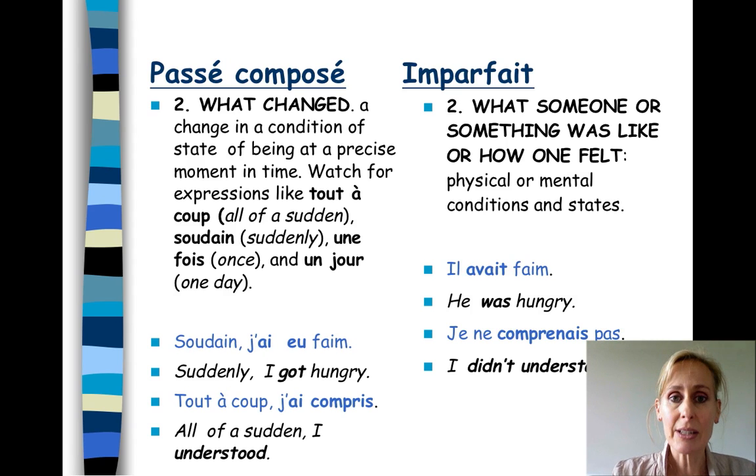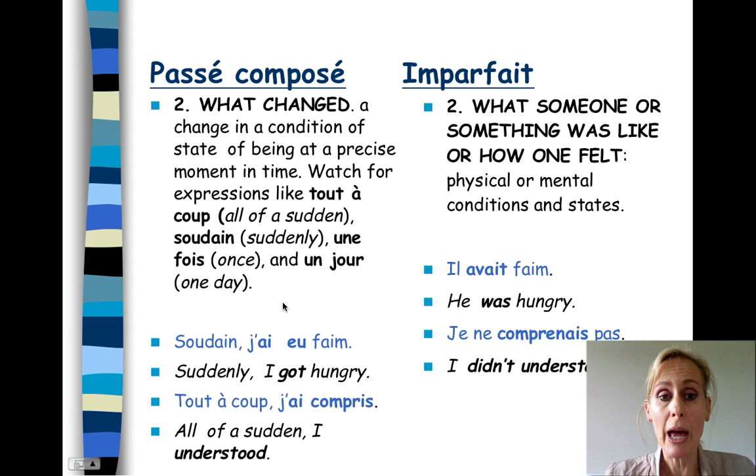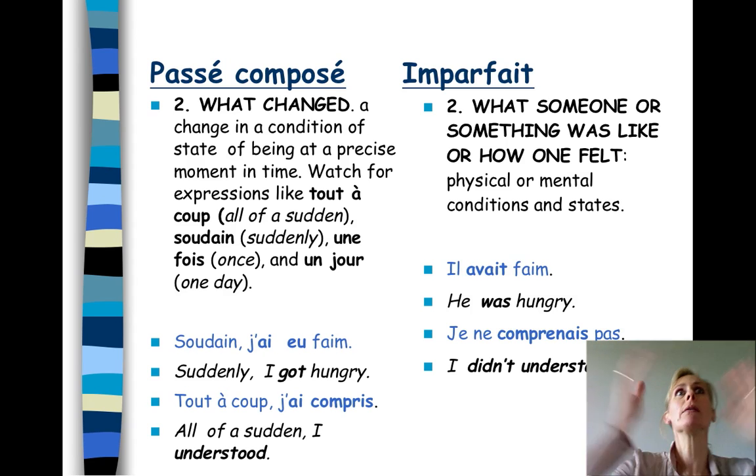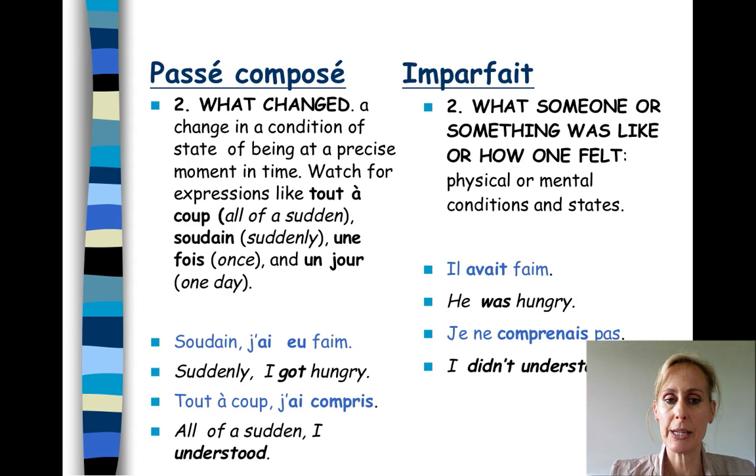So, secondly, what changed for the passé composé? A change in a condition or state of being at a precise moment in time. Watch out for expressions like tout à coup, all of a sudden, soudain, une fois, un jour, even quand, right? Something was happening when, all of a sudden something else happened, there's a change. So there's a completed action. Soudain, j'ai eu faim. Suddenly, I got hungry. Tout à coup, j'ai compris. Ah, bingo, light bulb, I understood.